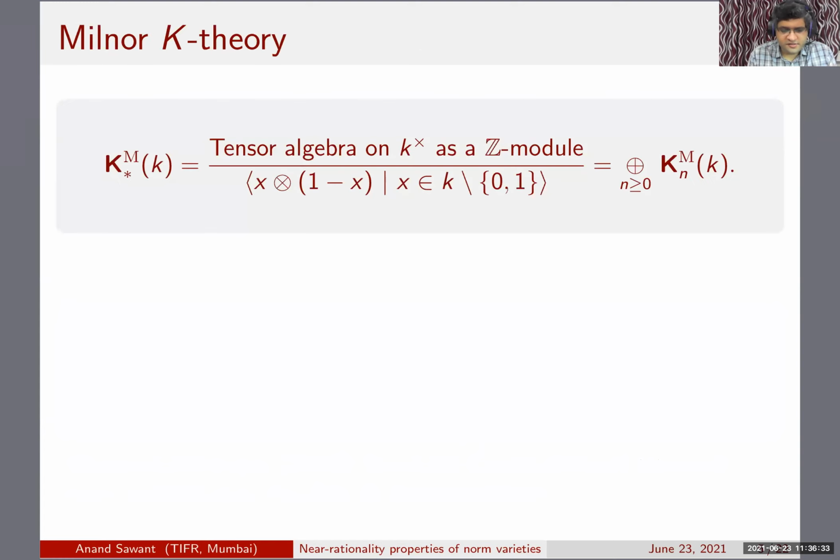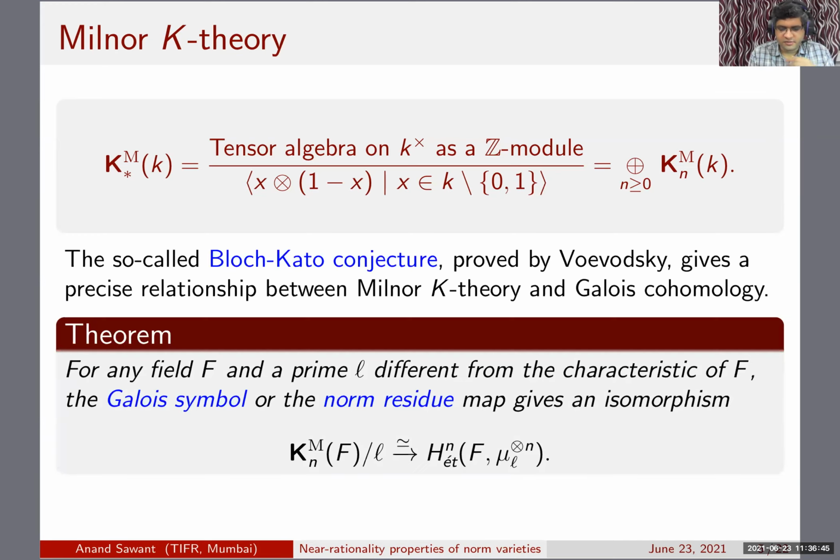Here's just a quick recall of the definition of Milnor K theory. It's the quotient of the tensor algebra on K star as a Z module by the ideal generated by the Steinberg relation. The Bloch-Kato conjecture, proved by Voevodsky, gives a relationship between mod L Milnor K theory of a field and Galois cohomology with coefficients in mu L tensor with itself n times, where we assume that the prime L is different from the characteristic of F.